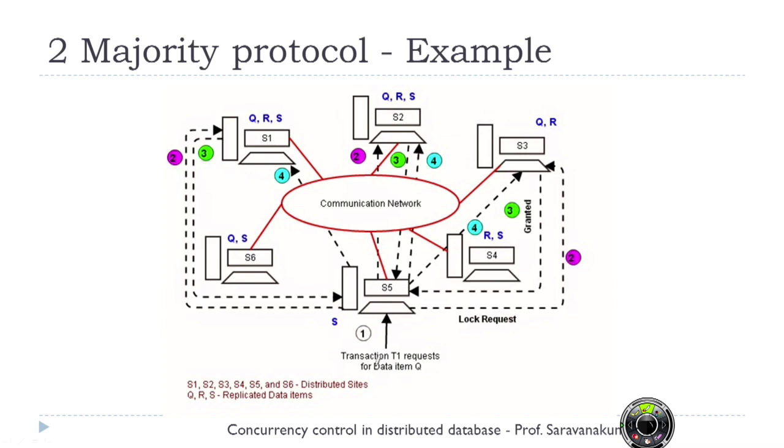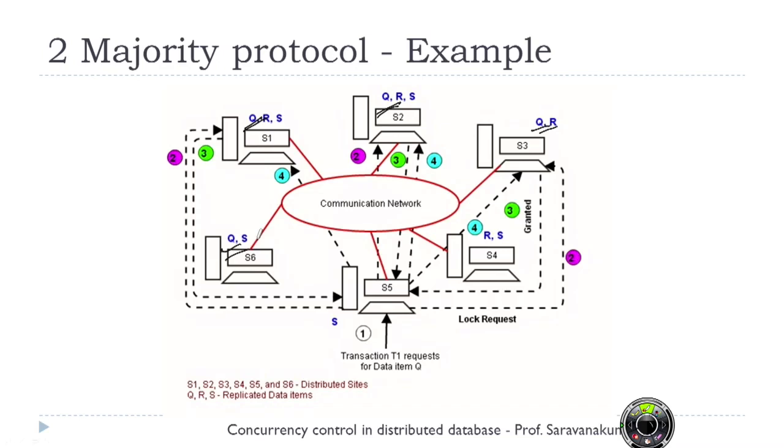Now a transaction T1 requests data item Q. Q is replicated in S1, S2, S3 and S6, so Q is replicated at 4 different sites.